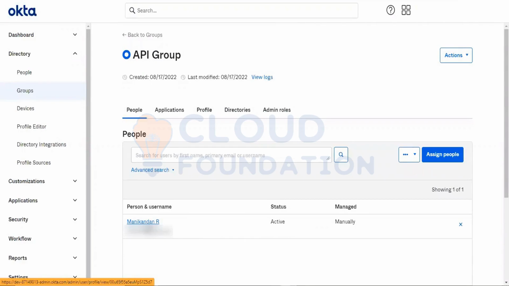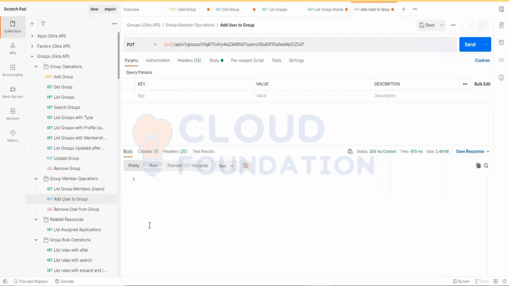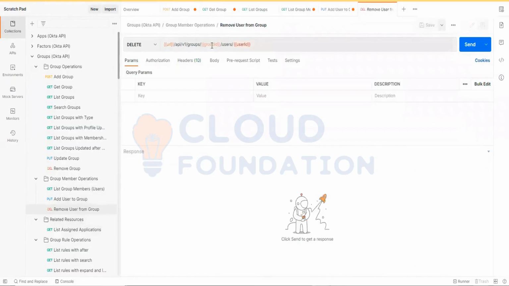Likewise, you are able to add a user to the group and remove. Also, there is an option. I'll let you know how you can. There it is, same thing. Use this here. You need to enter the group ID here. You need to enter the user ID. In that way, you are able to remove the users from the group.